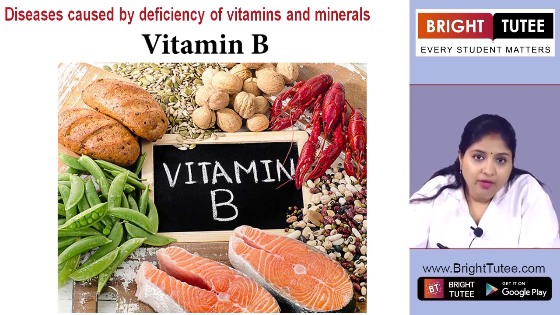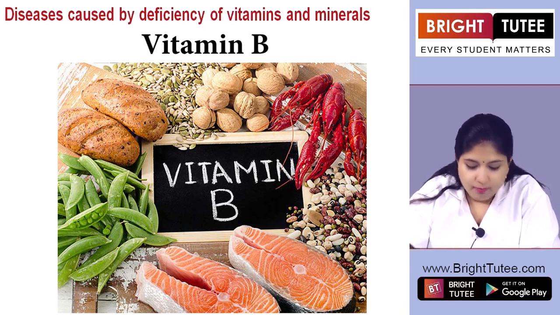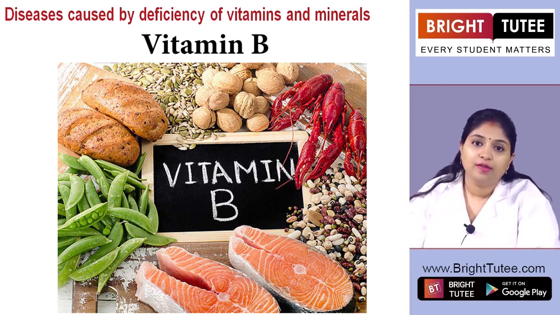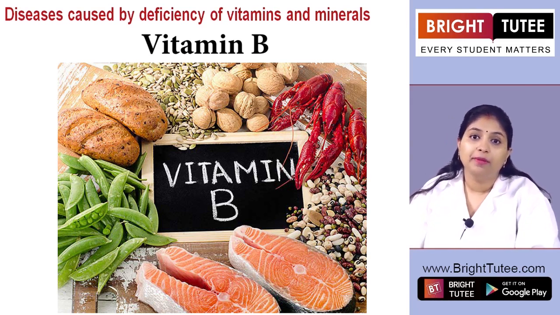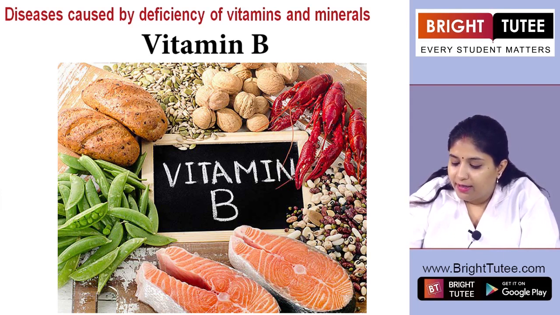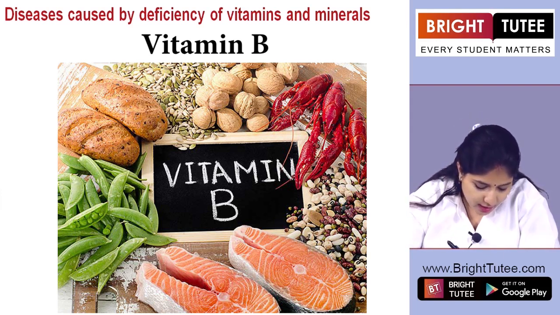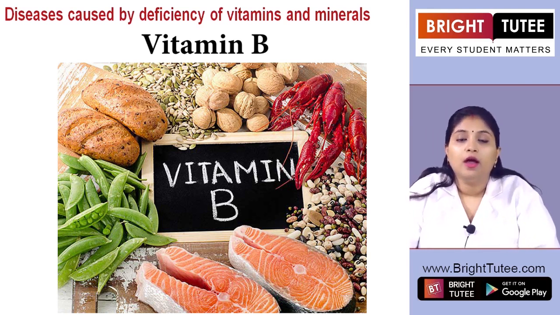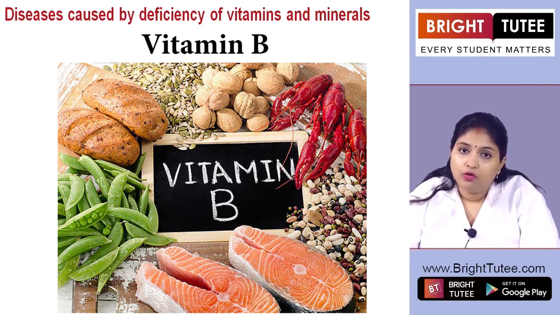So a person is quite weak, they do not have proper muscle formation and they are not able to work properly. This is one of the symptoms of the deficiency of vitamin B1. Usually we find this in wheat, in rice, and also in meat, specifically in liver. So these are certain things which you can eat to avoid this disease.